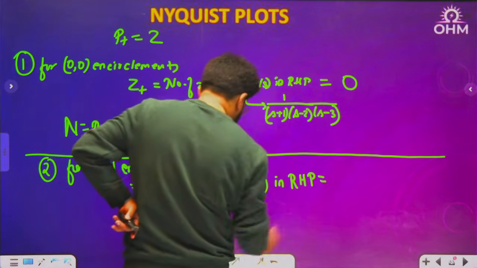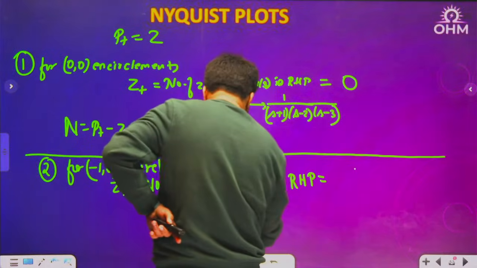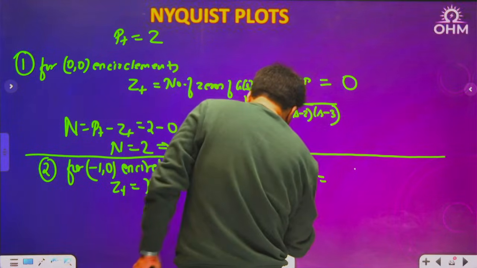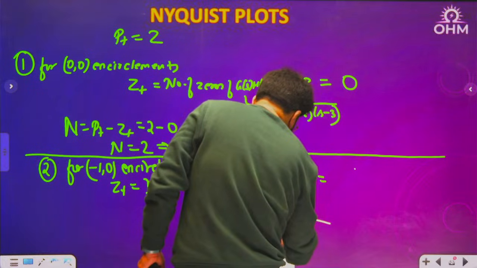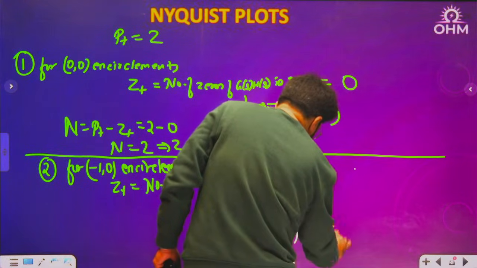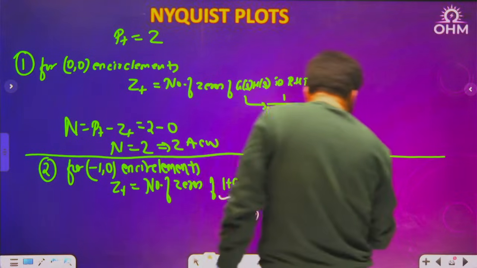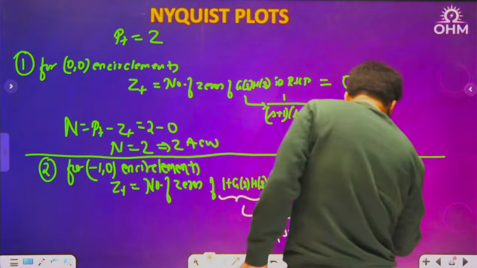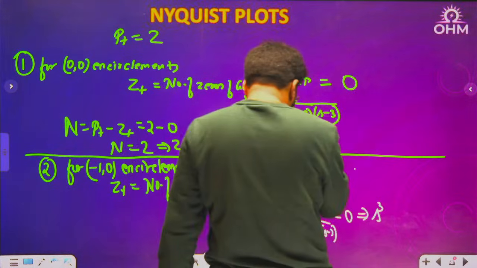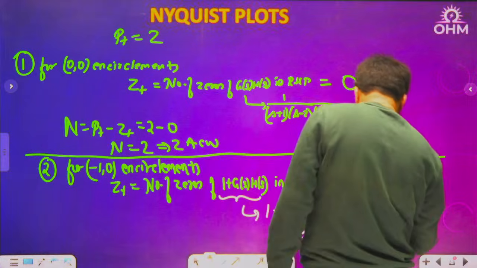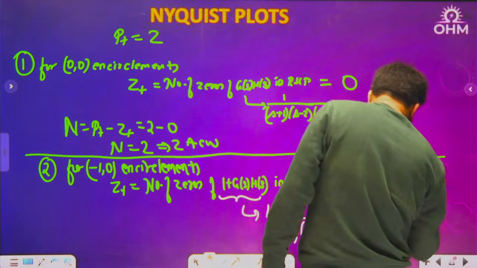How much it will be? So I will have to form this. I will form 1 plus G(s)H(s) equal to 0. 1 plus G(s)H(s) is anyways (s plus 1)(s minus 2)(s minus 3) plus 1 equal to 0. Now when you solve it, dear, you will get s cube, then minus 2, minus 3, minus 5, plus 1, minus 4s square.